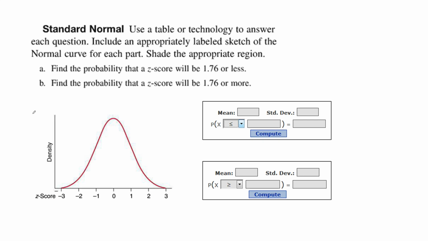All right, let's look at just a standard normal curve. So remember, in the standard normal curve, we have a mean of 0 and a standard deviation of 1. That's a fact that you should know. What's the probability that a z-score will be 1.76 or less? So here I have a mean of 0 and a standard deviation of 1. I want the probability that a z-score will be 1.76 or less. So here's my 1.76.